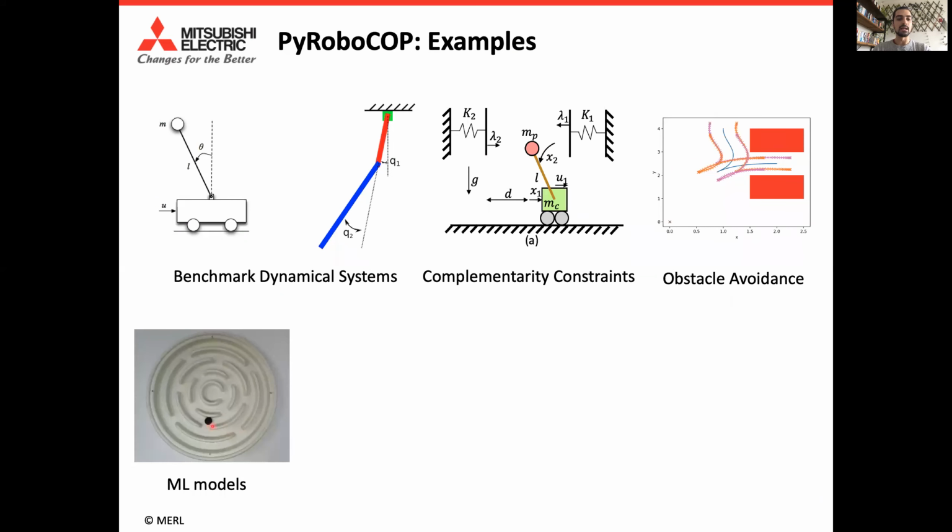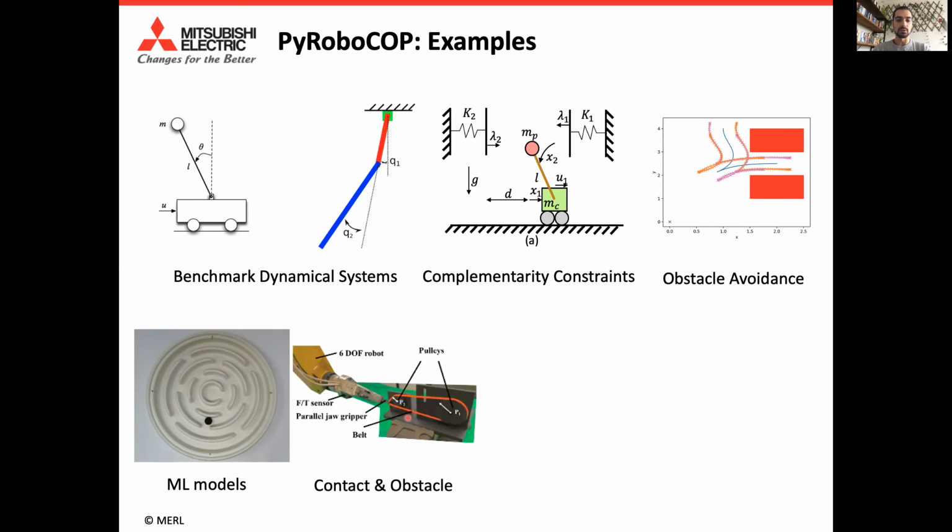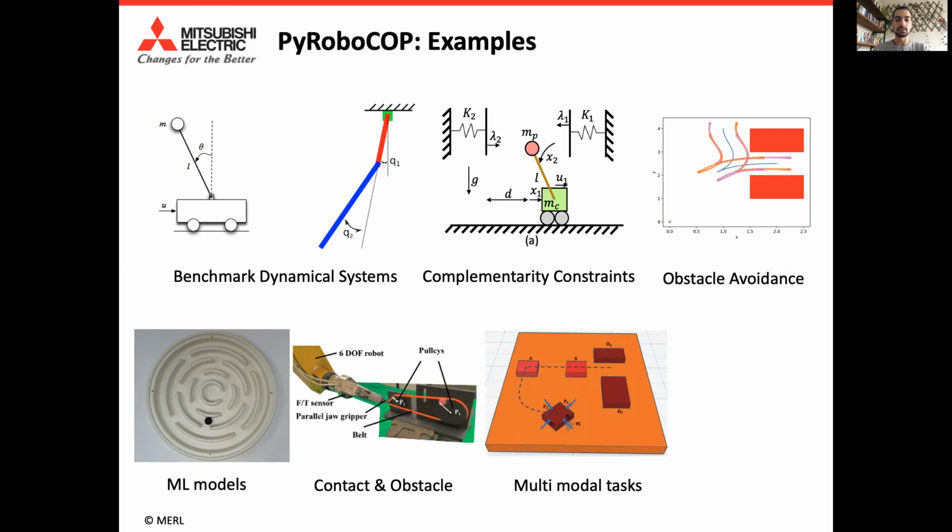Here we learn the dynamics of the balls with a Gaussian process, and then the optimal trajectory was given by PYROBOCOP. Here we solve manipulation problems where a robotic manipulator has to wrap this orange belt in between these two pulleys. As multimodal examples, we have pushing examples where we go from sticking to slipping contacts and avoid obstacles. And we have other minimum time problems and some examples of estimating parameters in complementarity systems.